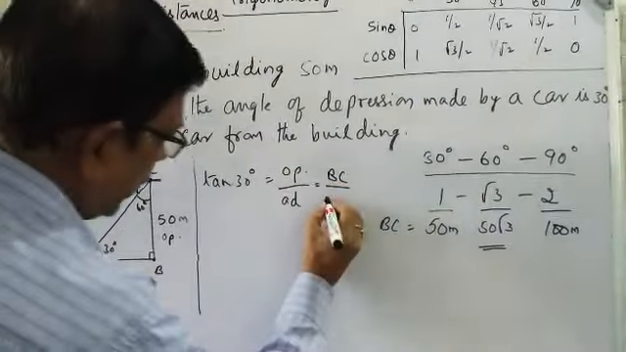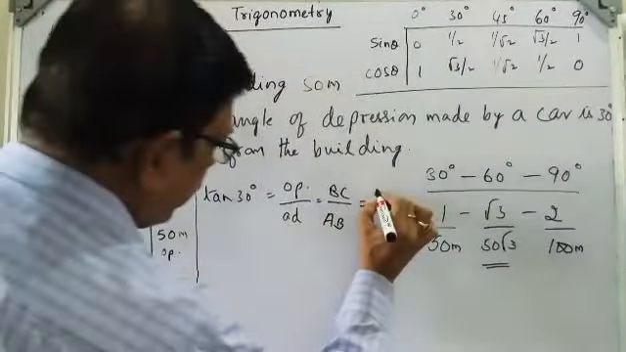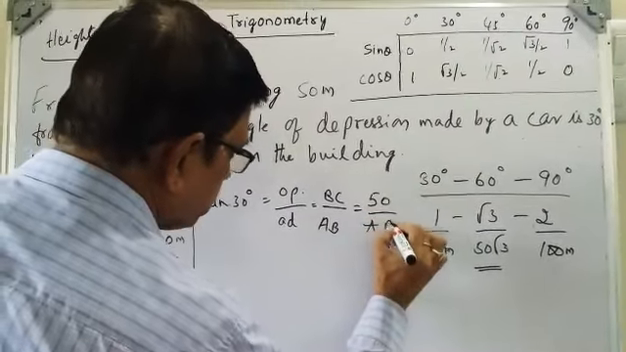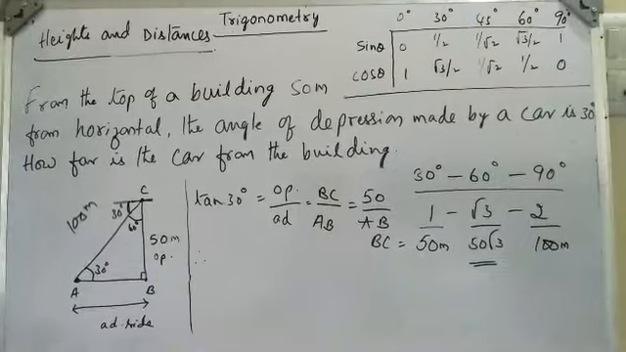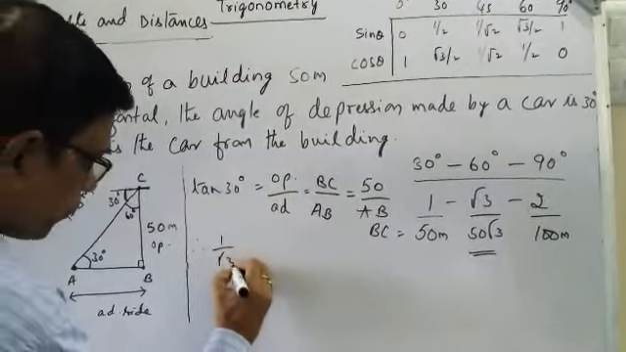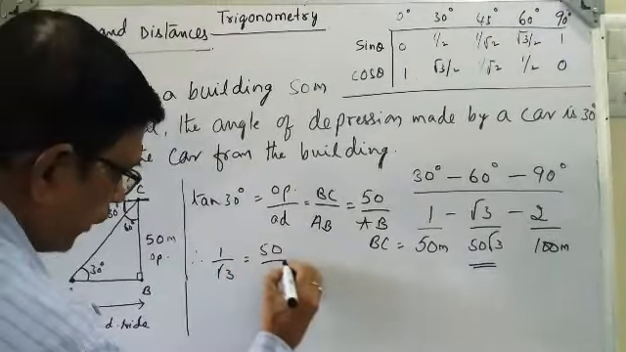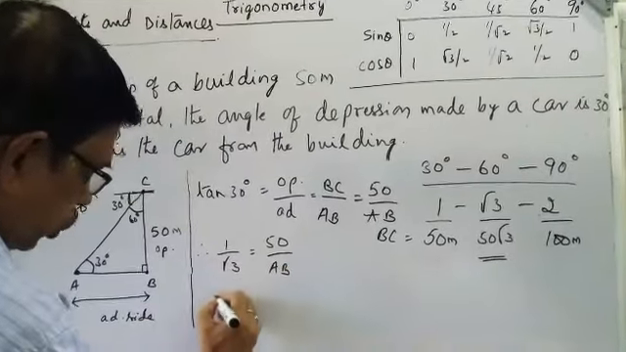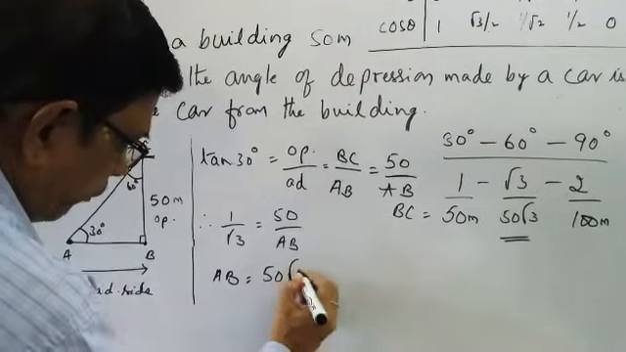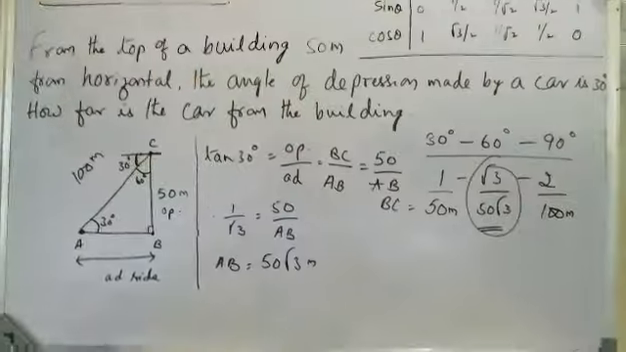And the adjacent side is AB. So that is equal to, what is BC here? 50. And we don't know AB, so we write AB here. So what is tan 30? Tan 30 is equal to 1 by root 3. 1 by root 3 is equal to 50 by AB. So we cross multiply. AB is equal to 50 into root 3. So here we got 50 root 3 meters.